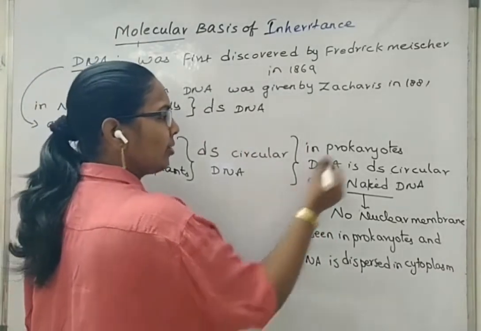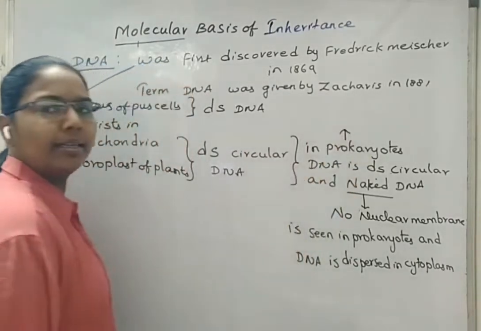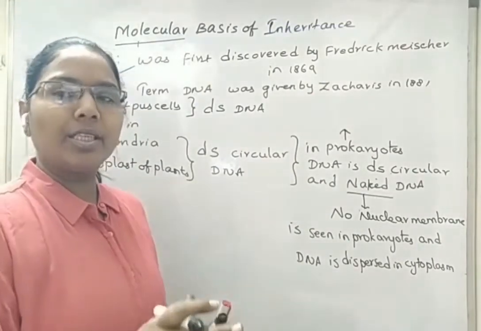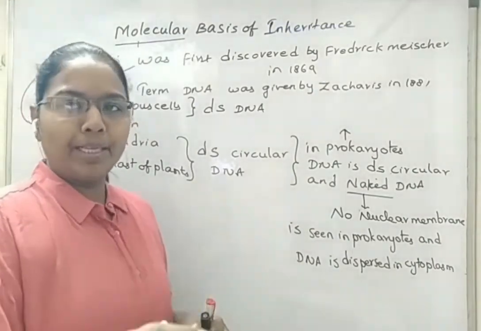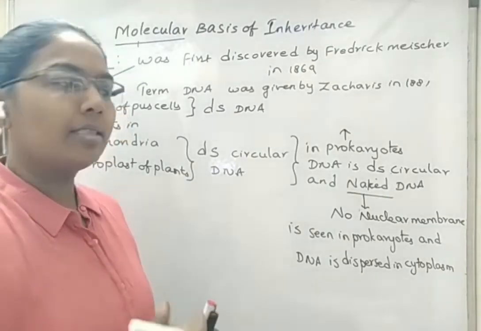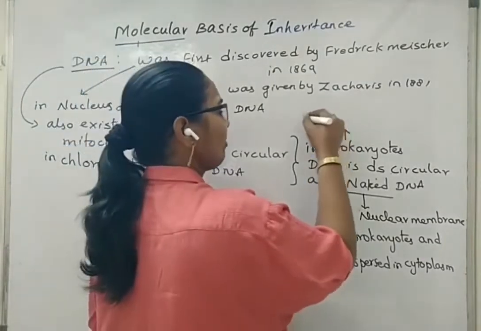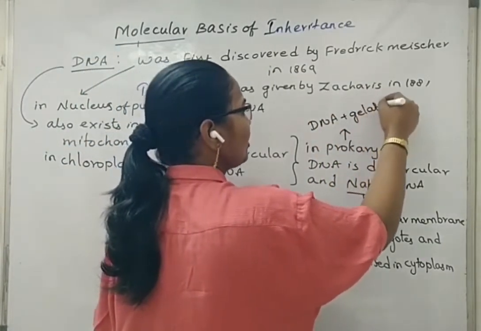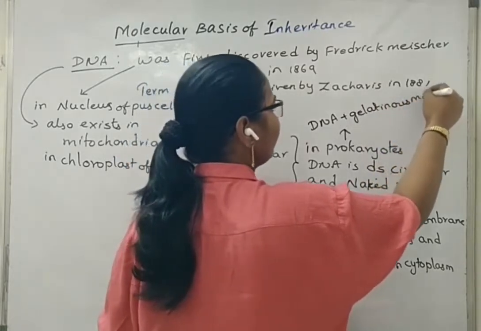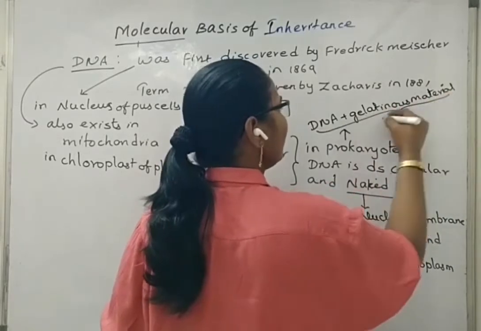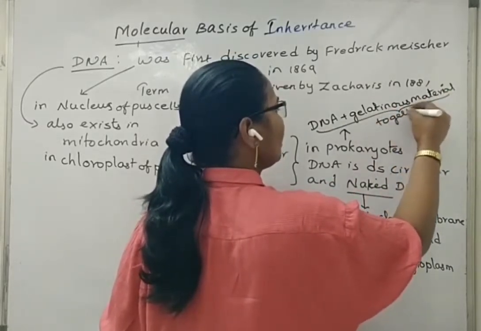In prokaryotes, the DNA is embedded along with some gelatinous material. So, the total structure of gelatinous material plus double-stranded circular naked DNA together is called the nucleoid. So, DNA plus gelatinous material together is called nucleoid.